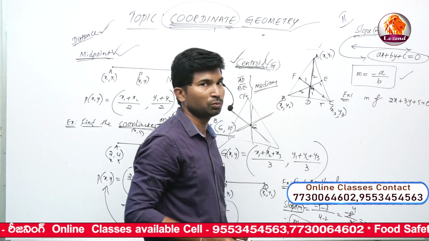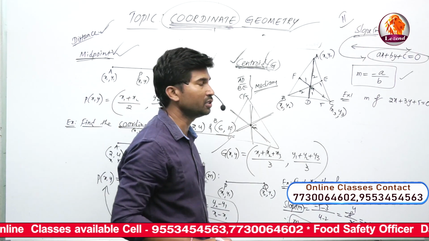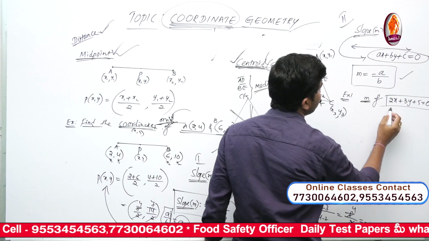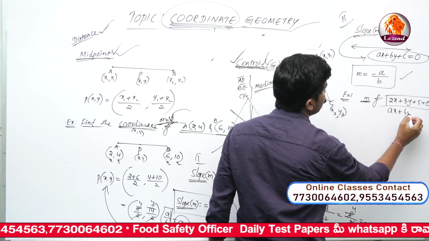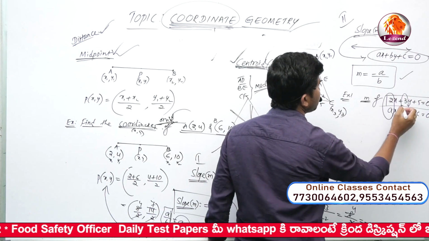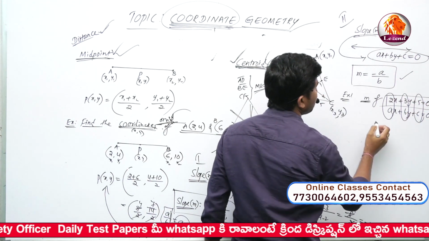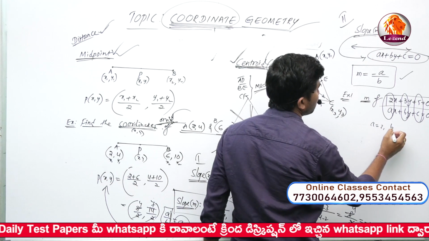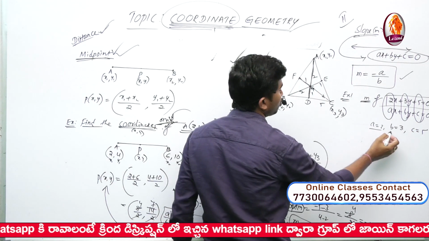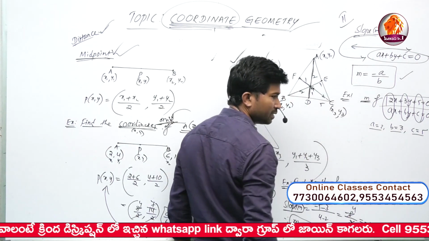This is a straight line, 2x plus 3y plus 5 is equal to 0. What is the slope of the given line? Now it looks like ax plus by plus c is equal to 0. The a value is 2, b value is 3, c value is 5. We know the values of a, b and c.